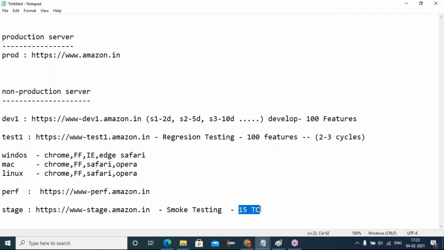On these 15 test cases, I conduct the smoke testing, which are high-level scenarios identified among the 100. Without these 15 test cases succeeding, the remaining 85 test cases will not work. That kind of test cases I identify among the 100 regressions and do smoke executions on the 15. If I notice any issues in these 15 smoke test cases, I rectify and fix them, retest, and continue my smoke testing here.